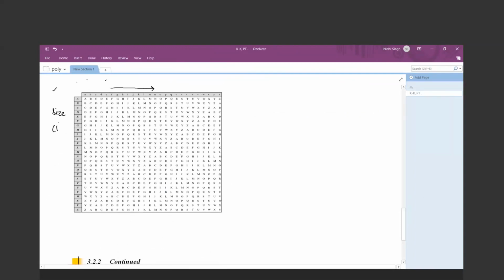So this one, horizontal position values, is representing the plain text. And these values are representing the possible key values. So there can be multiple key values, right? Possible key values. So I'm taking the values from A to Z. And whatever the contents inside this matrix are known as the ciphertext values.